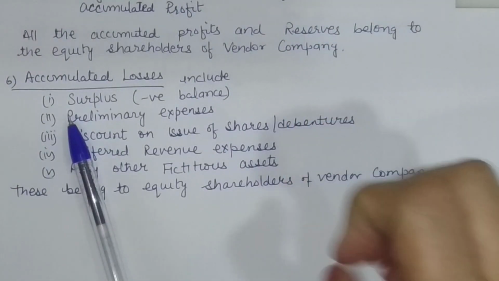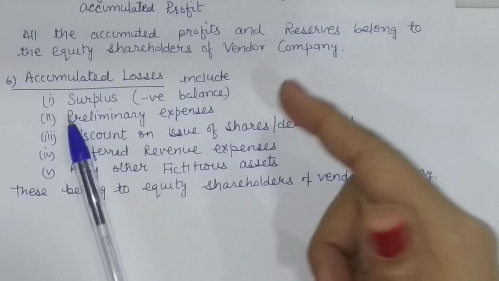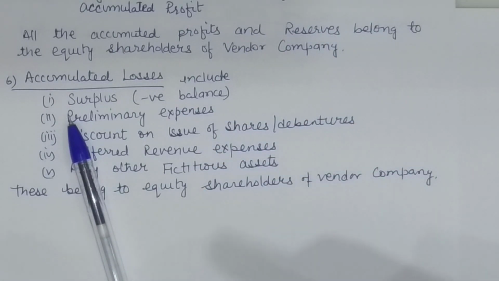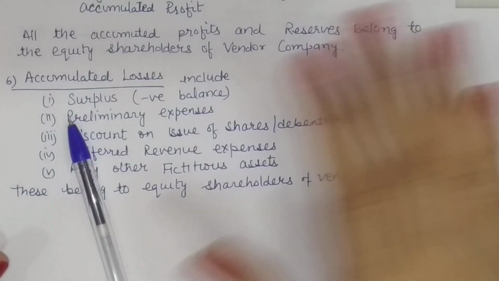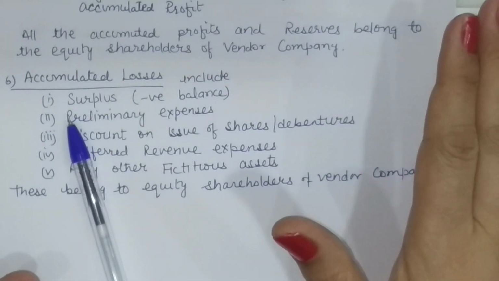So unexpired expenses like the advertisement suspense account are lying in the books as a debit balance. You were not able to write it off completely, and now when the company is being liquidated, this is a loss. So it must be transferred to equity shareholders account.